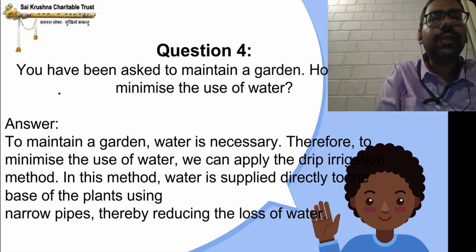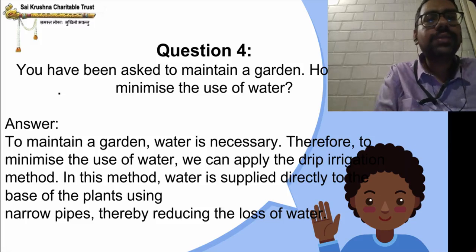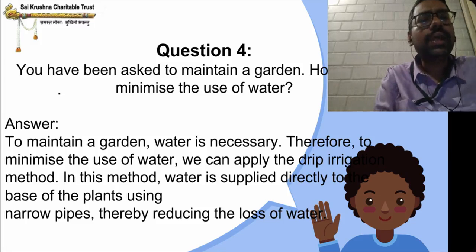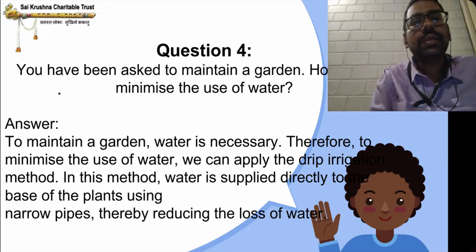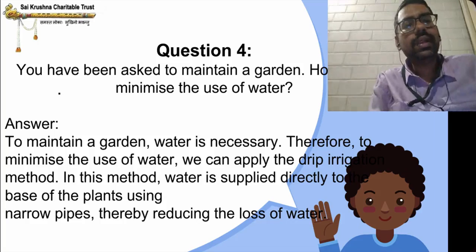In this method, water is supplied directly to the plants using narrow pipes, thereby reducing the loss of water. I have shown it in the diagram also.